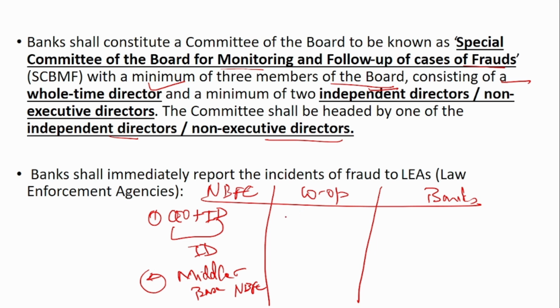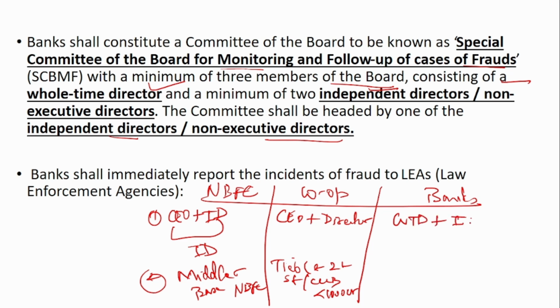In case of cooperative banks also, it should be a CEO and a director, and an option was given to the Tier 1 and Tier 2 state and cooperative banks having lesser than 1000 crore deposit size. The last one, in case of banks, they have to form a committee with a whole-time director and an independent director or a non-executive director, and it should be headed by an independent director or a non-executive director. This is the main difference in the composition of the committee.